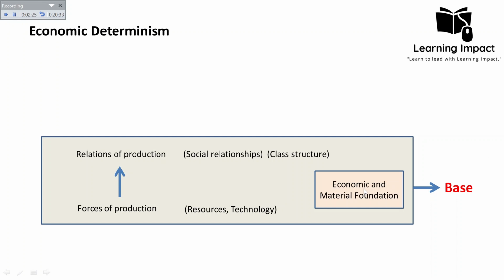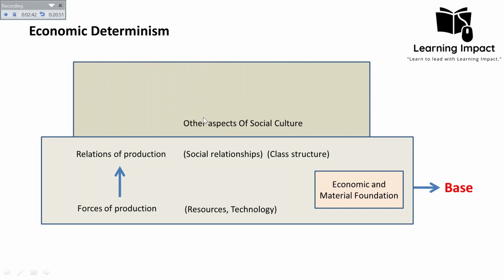So what was he referring to by base in this title? He was referring to the forces of production, relations of production, and the economic and material foundation of our society. And he believed that on this base there is erected a superstructure, which consists of all the other aspects of social culture. All the other aspects means all the non-economic aspects. All the economic aspects are included in the base, and the superstructure contains all the non-economic aspects of our society.